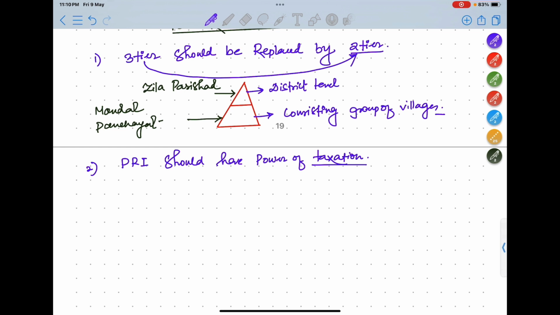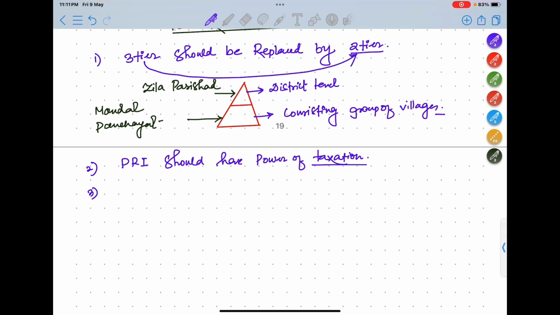Suppose in one village one mela is going on, so they can tax the shopkeepers who set up their shop in the mela, so they will earn some money, and with that money they can work for the betterment of the village. For example, they can install a hand pump, or they can buy some books for the school of the village, okay. So in this way the power of taxation should be given to PRIs.